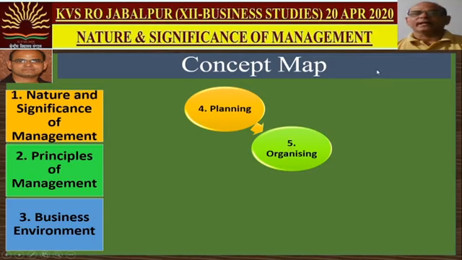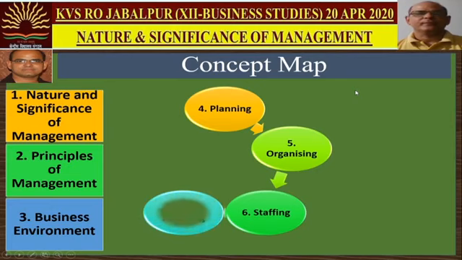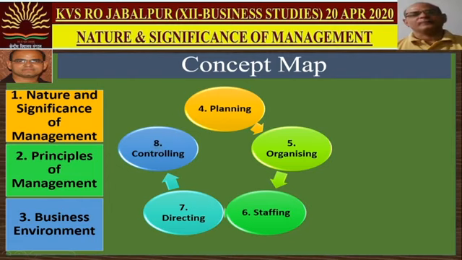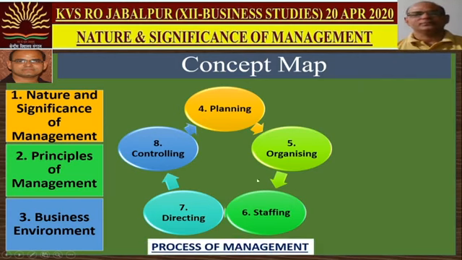After planning, it will be organizing, then staffing, directing, and finally controlling. So this will be the process of management. In the first 3 units, we will be discussing what management is, and in the coming 5 units, we will be discussing the entire process of management. Dear students, remember, management is a circular process. In this way, this will be the first part only.